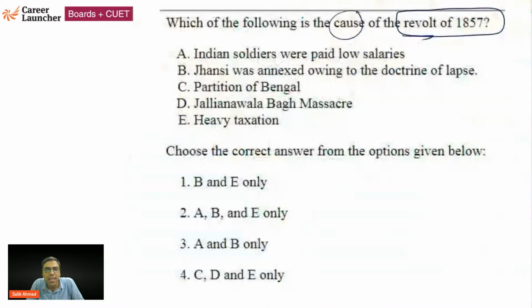So the question is, which of the following is the reason for the revolt? Indian soldiers were paid low salaries. Jhansi was annexed owing to the doctrine of lapse. Partition of Bengal. Jallianwala Bagh massacre. Heavy taxation.